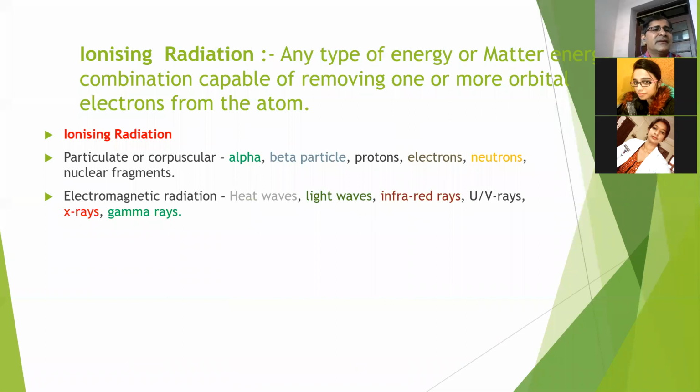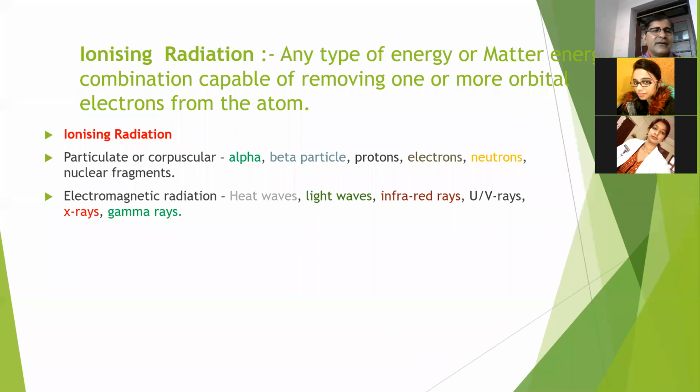So broadly, any radiant energy which is capable of removing one or more orbital electrons from an atom is known as ionizing radiation. Ionizing radiation can be classified broadly into two parts. One is particulate or corpuscular ionizing radiation, and the next is electromagnetic radiation.